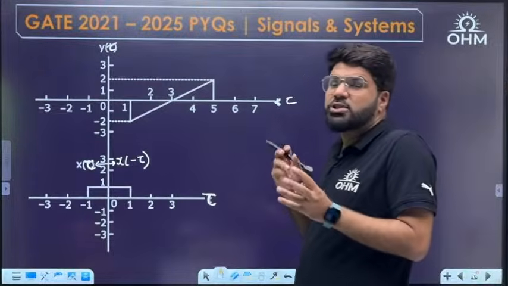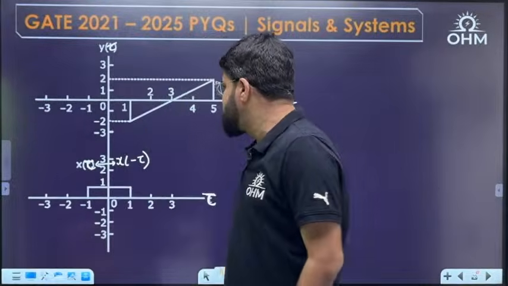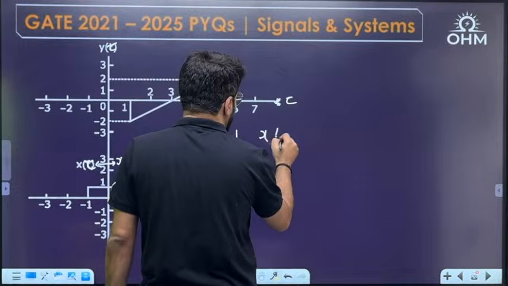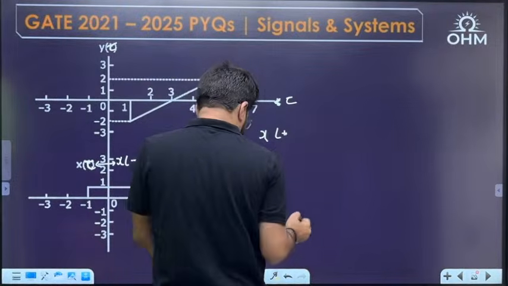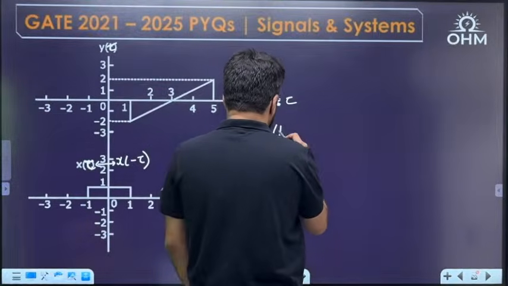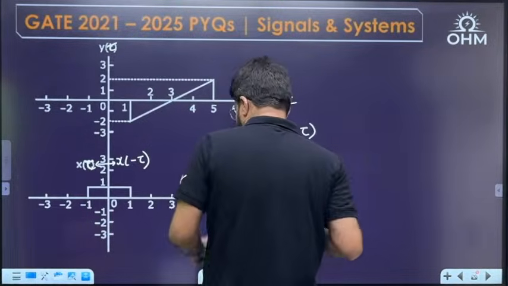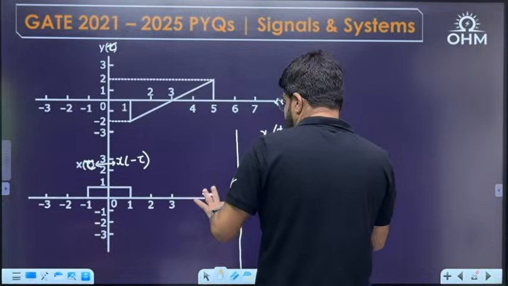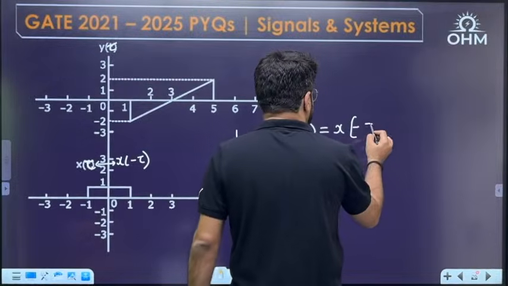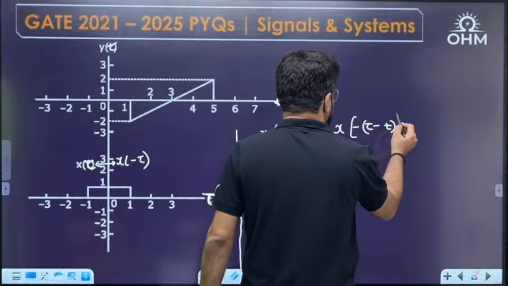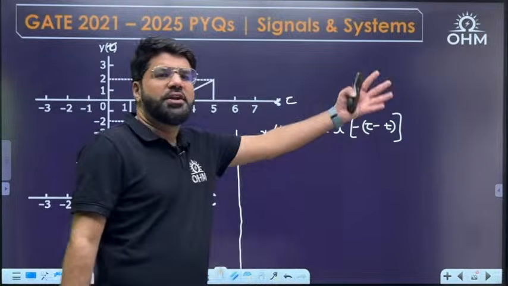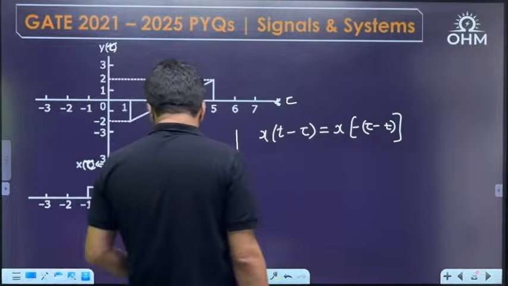But what I want is x of t minus tau, at least x minus tau is obtained. See, when you want to draw x of t minus tau, this is with respect to tau. Actually the x axis is tau axis. So I shall write it like this. Let me take minus outside, tau minus t. Is this okay now? This will become plus t and this will be minus tau. So I will shift it by t units.